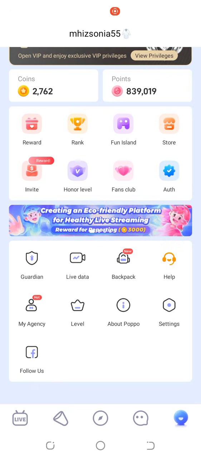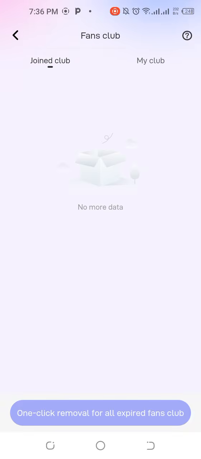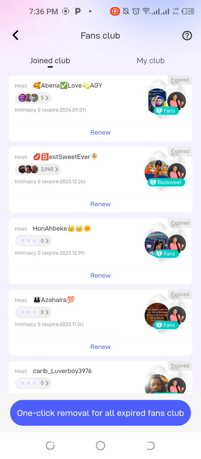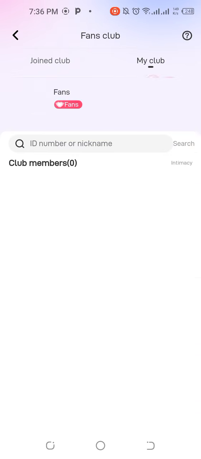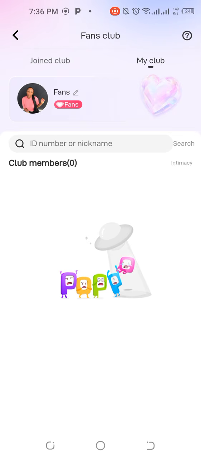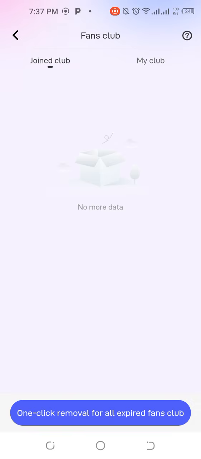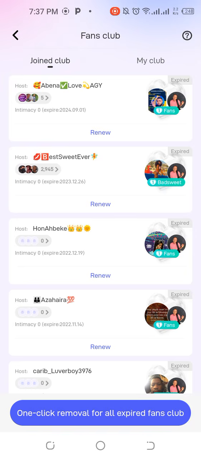The next thing you should also be considering is, how can people join your fan club? Once people get to join your fan club, you get to make money from Poppo, okay? So these are people's fan clubs that I've joined, and these are also my fan club as well, okay? Right now, I have 0 members here because I have no longer been active like before. But I've still been active on people's fan clubs, and these people are making money.